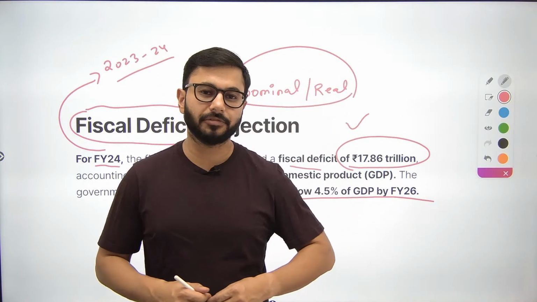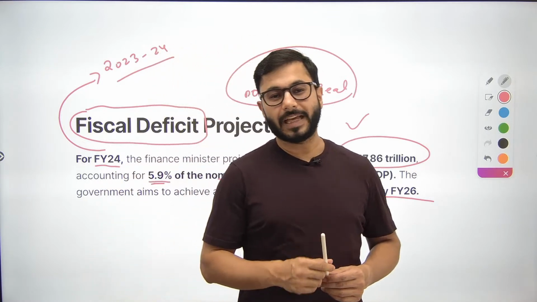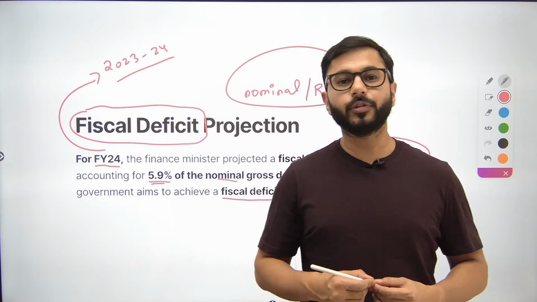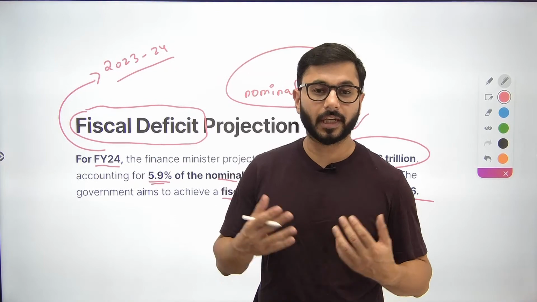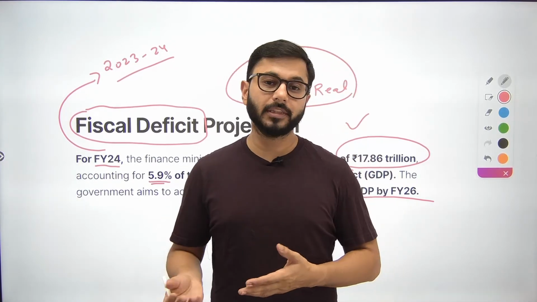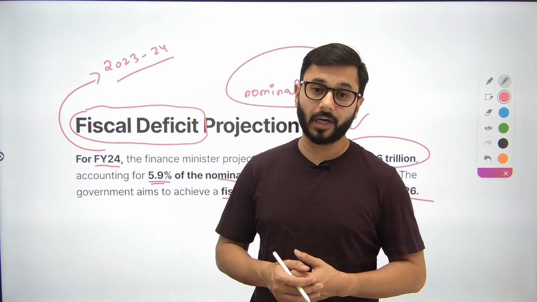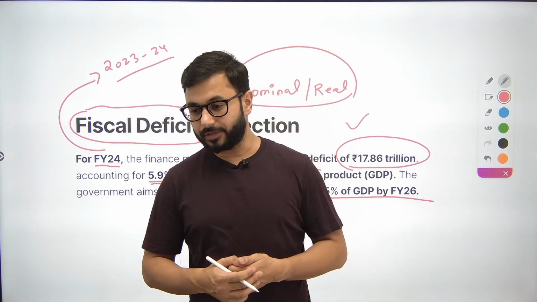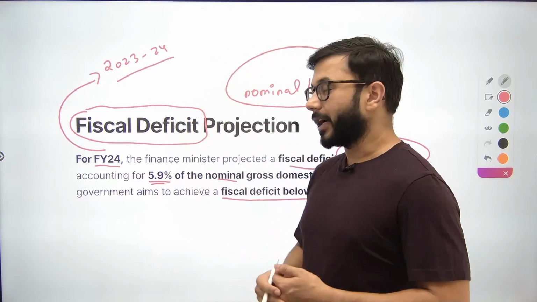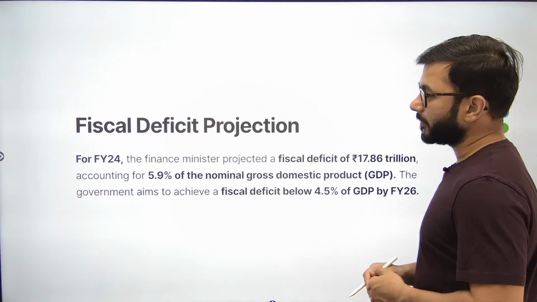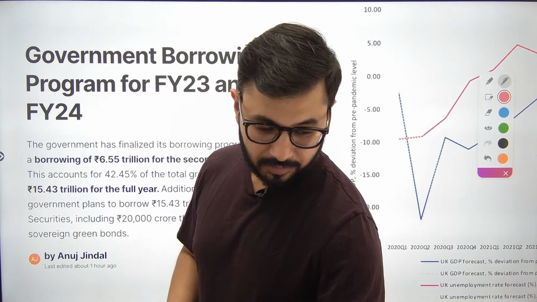This is something that's very relevant for you, both for acing the examination factually, and also for your own understanding as to what is deficit, what is fiscal deficit, what are the other kinds of deficit, what is nominal GDP, what is real GDP, why is the fiscal deficit so high, what are the targets for the next 2 to 3 years. ठीक है ना? This is what we start with. I will be coming back to fiscal deficits and the targets of government of India again very soon. But in the meantime, let's start from the very beginning.